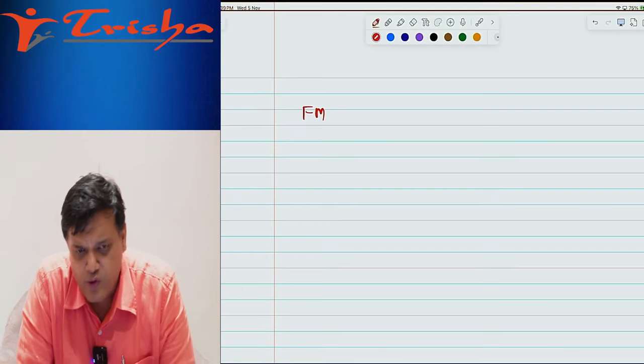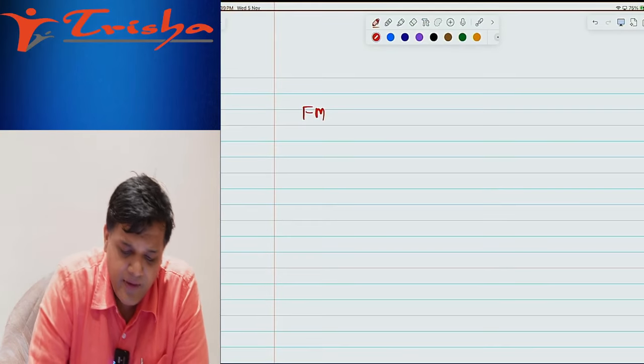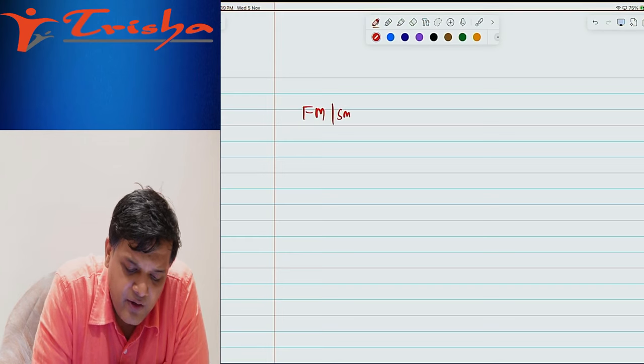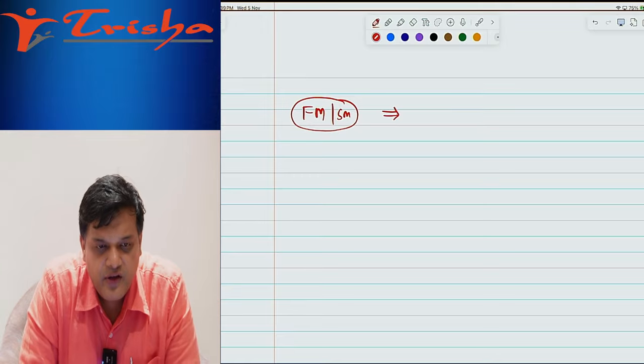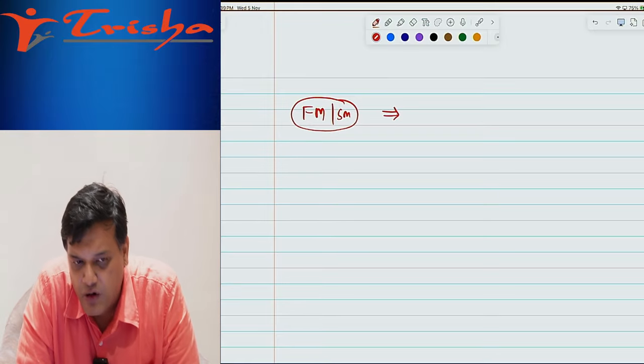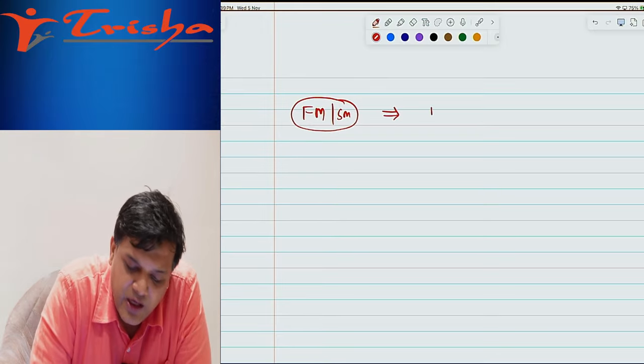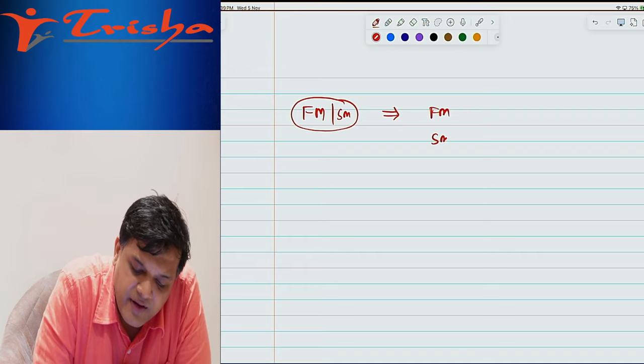Paper 6, this you can use for any of the papers also. So FM and SM is there. Now the question is, which paper should we attempt first? My suggestion, my approach and my strategy is always: first start with FM and then with SM.